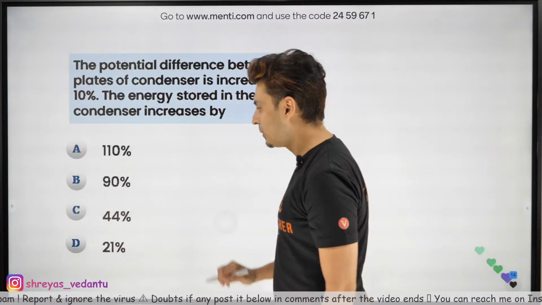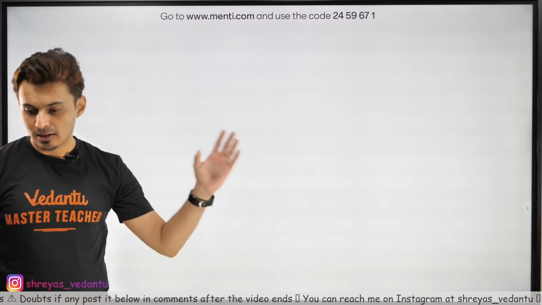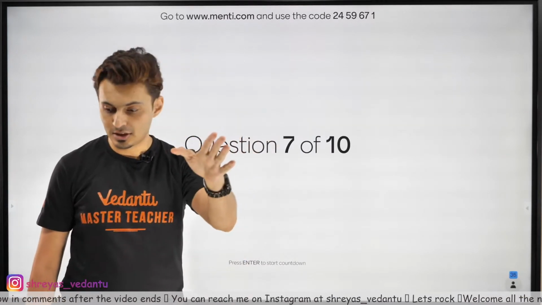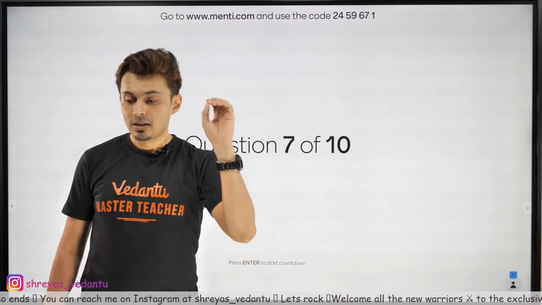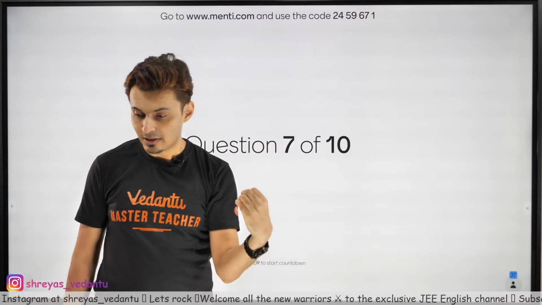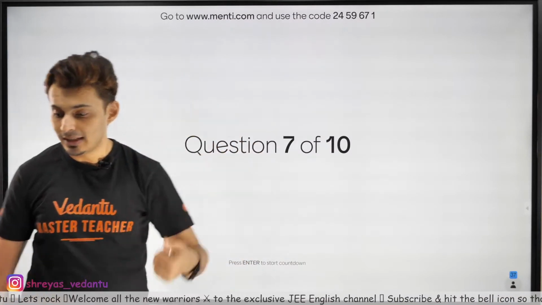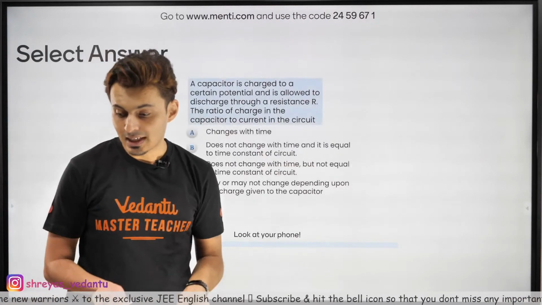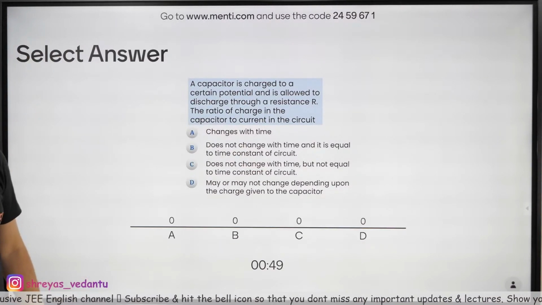Okay, interesting question. Let's get going to the next one coming up on your screen. Now there is a capacitor, guys, and it is charged to a certain voltage and it is allowed to discharge. Sorry, my bad. A capacitor is charged and it is allowed to discharge. The ratio of the charge on the capacitor to the current in that circuit will, what do you think will happen? Come on, think about it. Very interesting question out there.